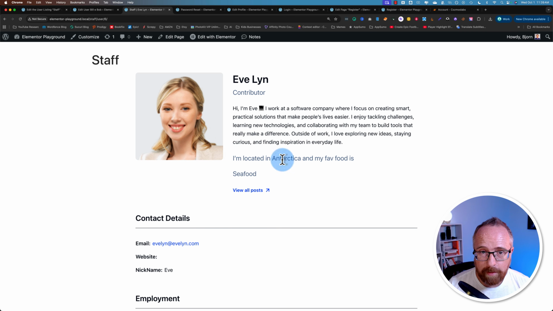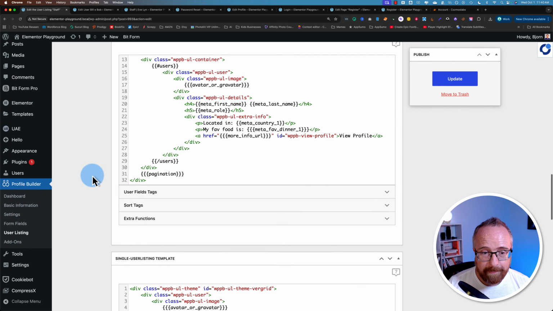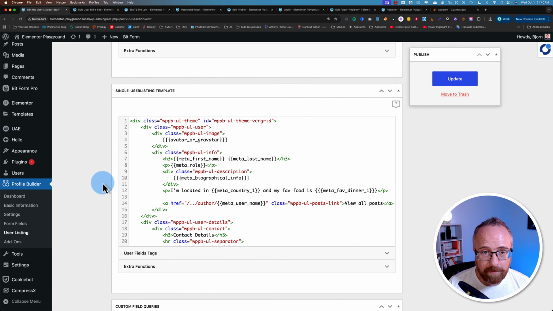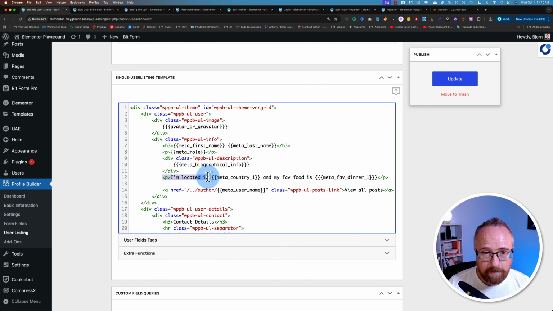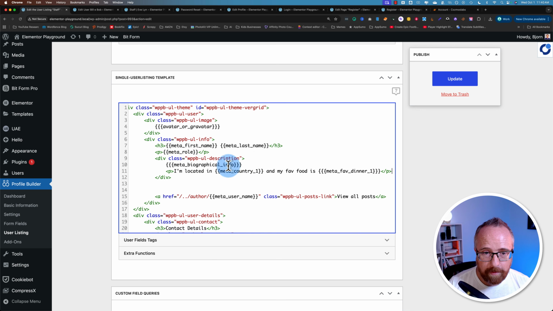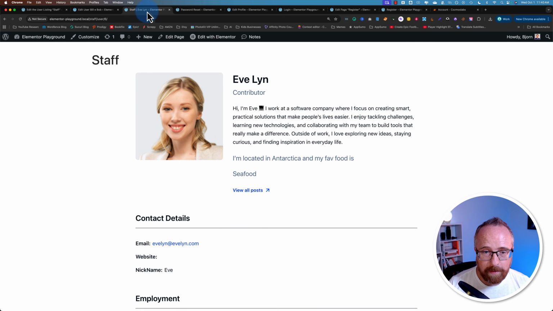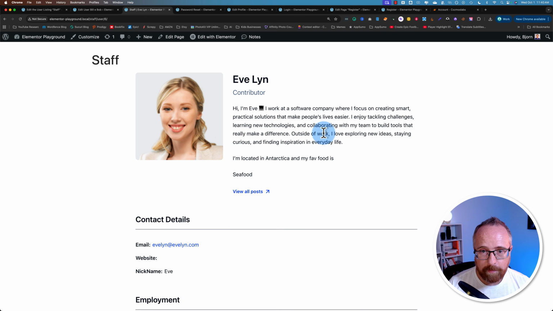It's something to do with the text area option that we added. And the text is way too big. It's the same as the contributor up here. It's not the same as the paragraph, which is what I wanted it to be. So let's edit the user listing templates again. Let's go down to the single template. Here's the paragraph for the extra info. I'm going to cut that. And I'm going to move it inside of the biographical info div right there. Click on Update.